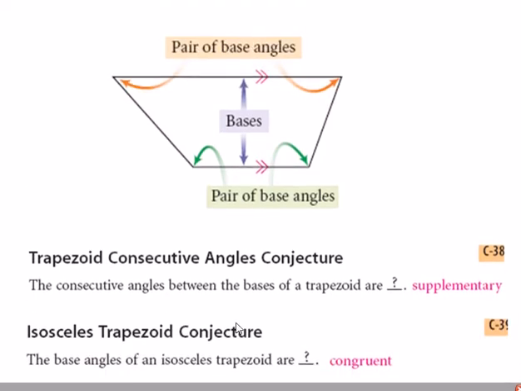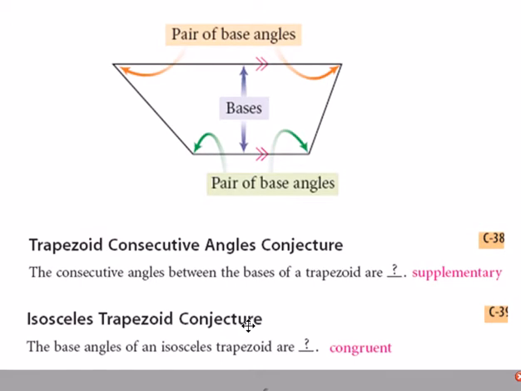Isosceles trapezoid. The other time you've heard that word isosceles was with the triangles, and even though a triangle is not a quadrilateral, trapezoids do have some commonalities with triangles. A trapezoid can be isosceles. If a triangle is isosceles, the legs would be the same.